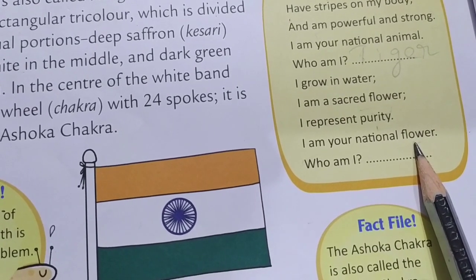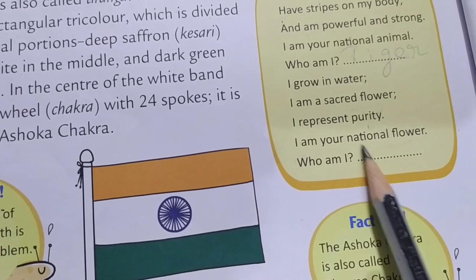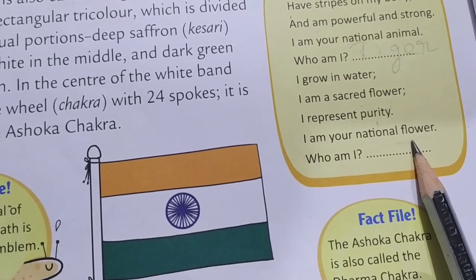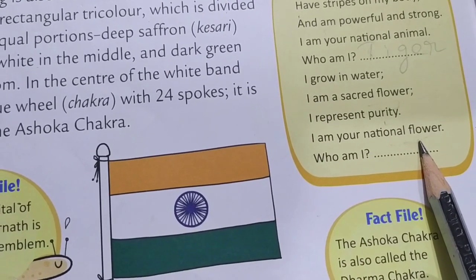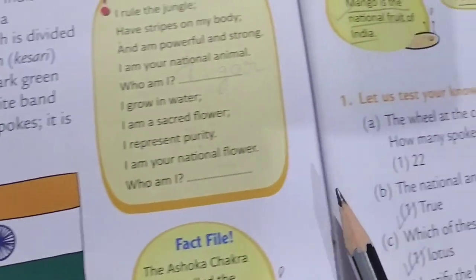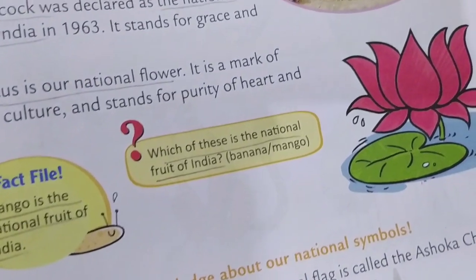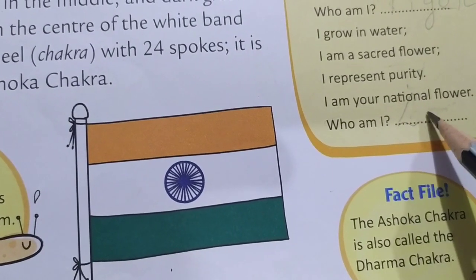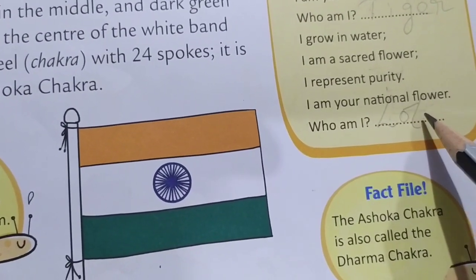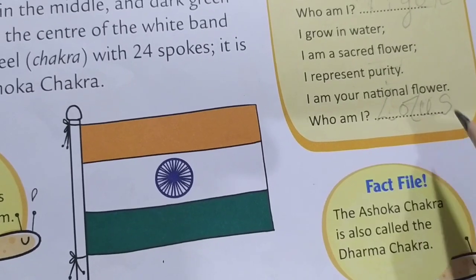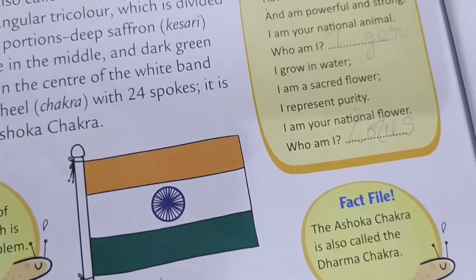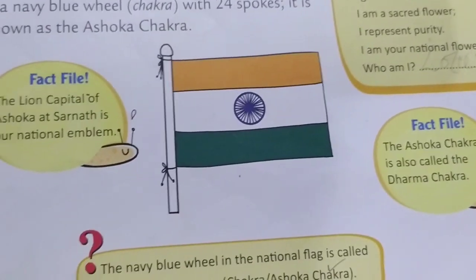Grow in water, sacred flower, represent purity. Which is our national flower? Yes, lotus. We can see in the next page, you can see the picture here. Lotus. Okay, all of you say the spelling: L-O-T-U-S. Okay, all of you write there on the dash. All things we learned in the previous day.